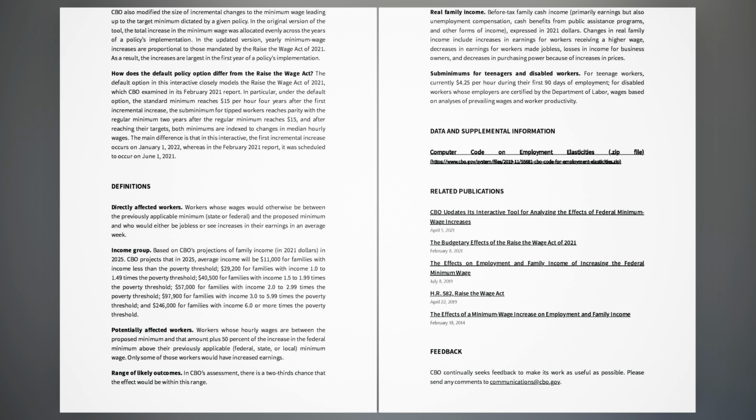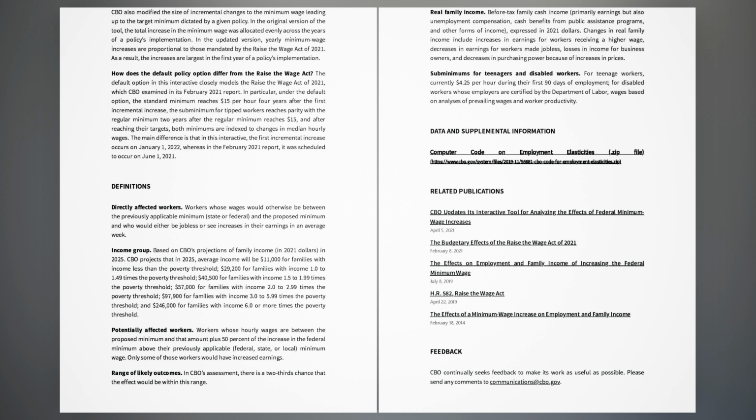How does the default policy option differ from the Raise the Wage Act? The default option in this interactive closely models the Raise the Wage Act of 2021, which CBO examined in its February 2021 report. In particular, under the default option, the standard minimum reaches $15 per hour 4 years after the first incremental increase.